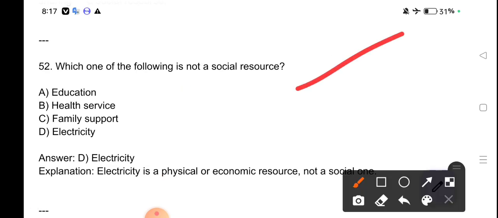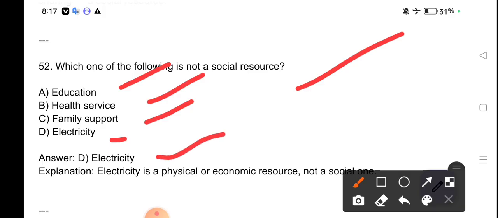Which of the following is not a social resource? Education, health service, family support, electricity. Electricity is not a social resource. Electricity is a physical or economic resource, not a social one.